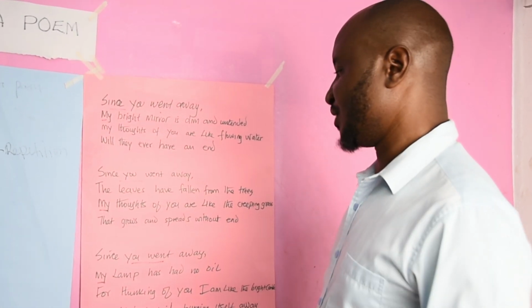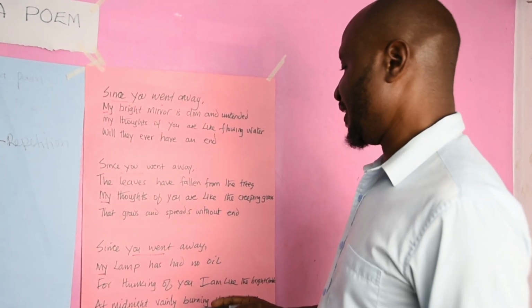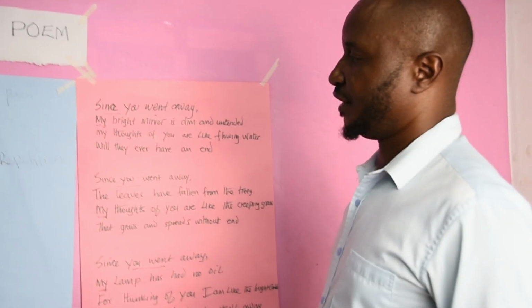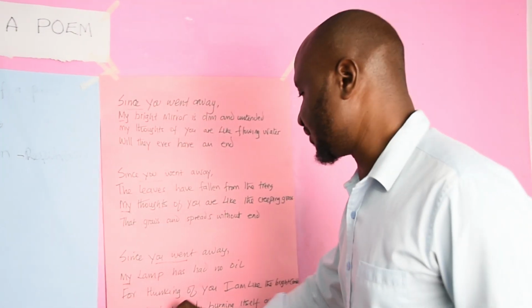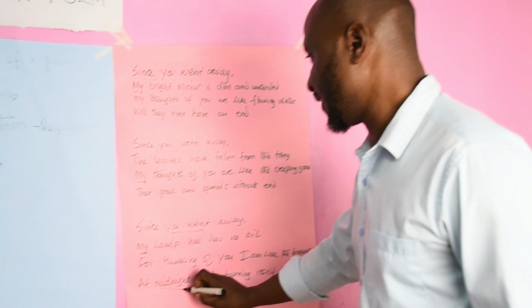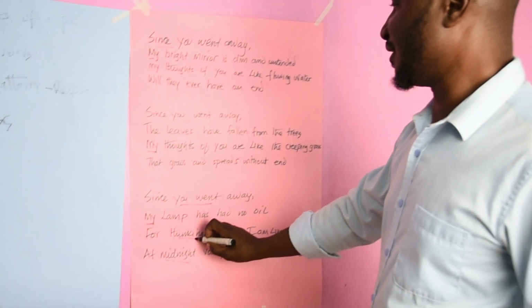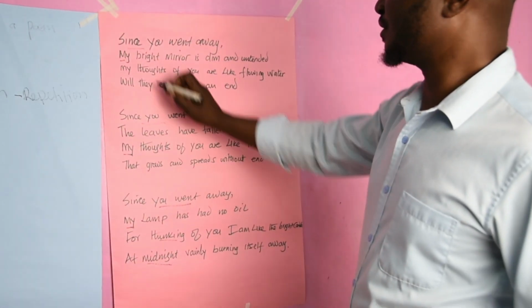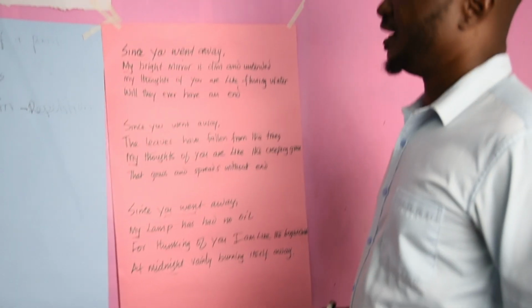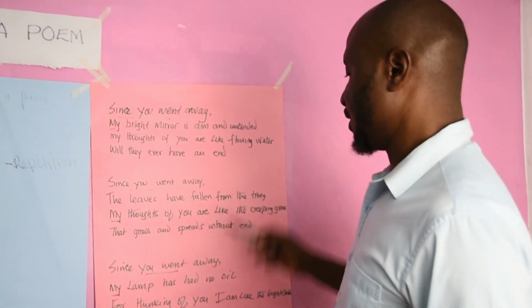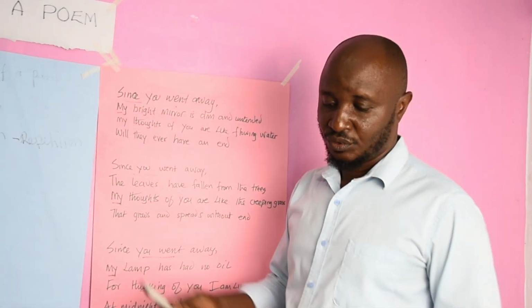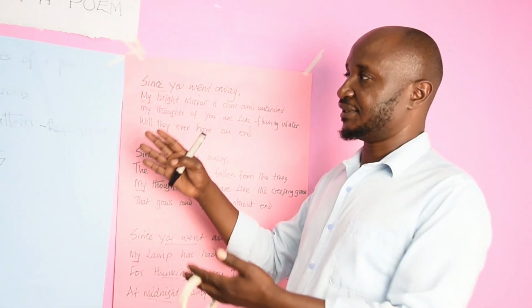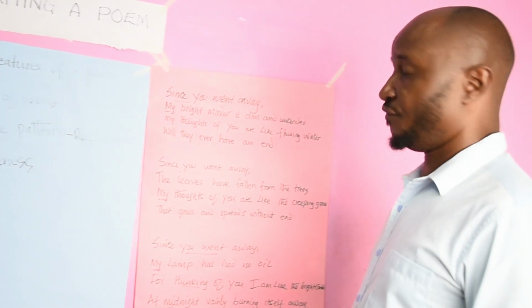And then lastly, conciseness. So conciseness, we say the words that have been used to convey the right meaning. So we have words like midnight, thinking, and thoughts, and all those words are used so that they bring out the exact meaning. So that is just some of the features of the poem.